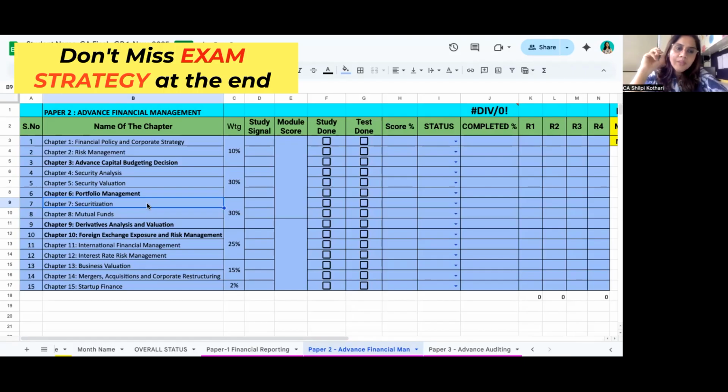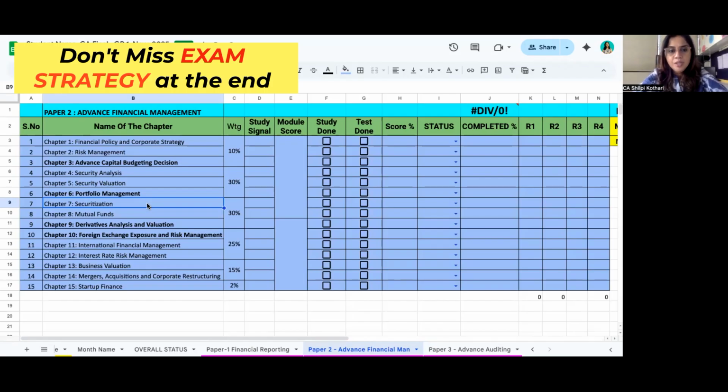Next, we talk about advanced budgeting, portfolio management, derivatives, forex. These topics are heavy. So first complete these topics thoroughly, well before the exam. If you have not done so, I will suggest right now you have to complete them. They are going to ask tricky questions from here.